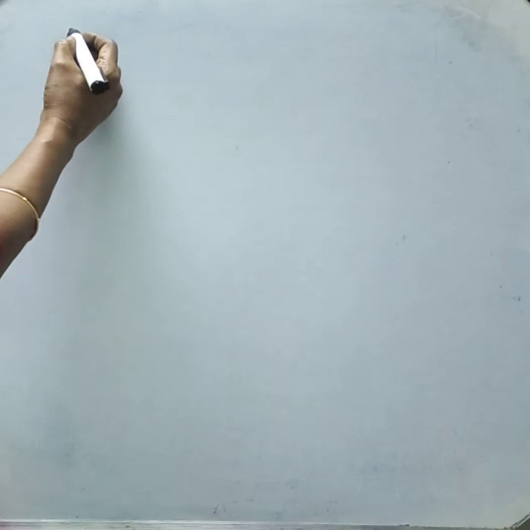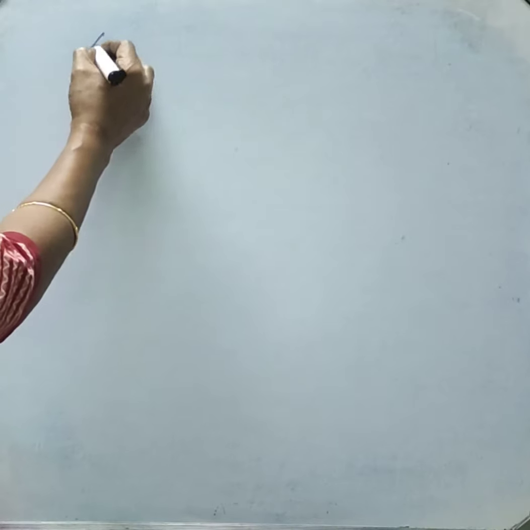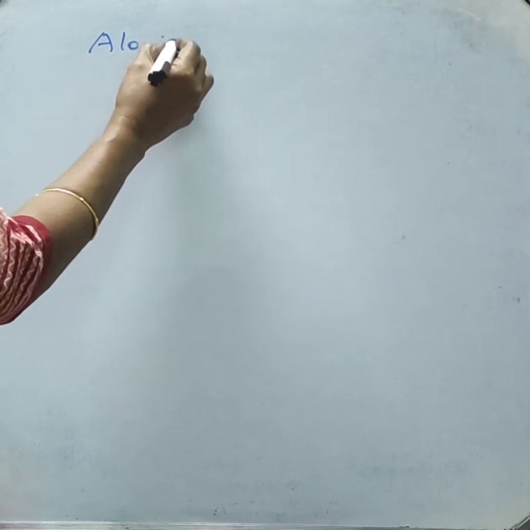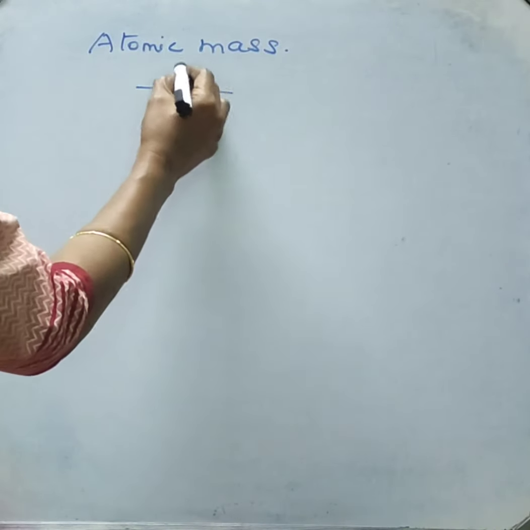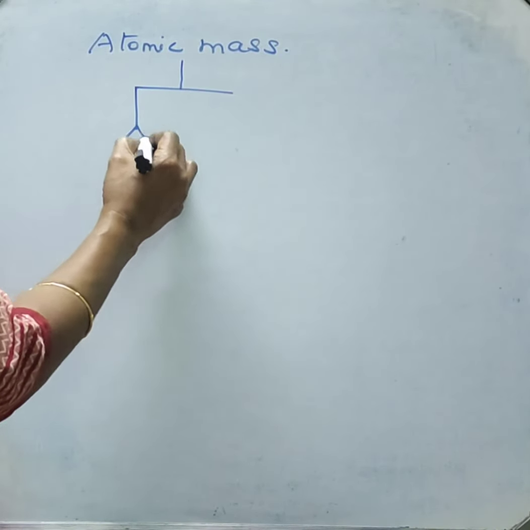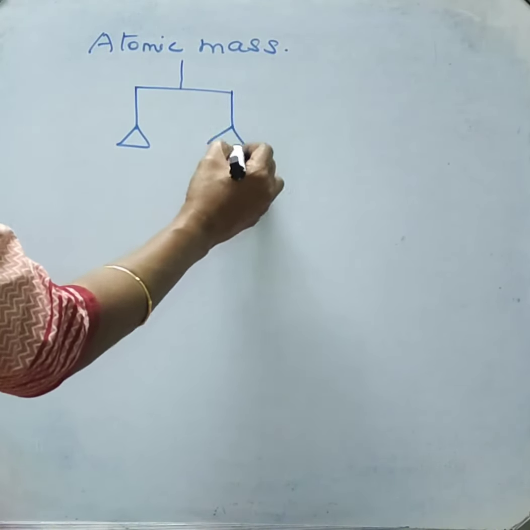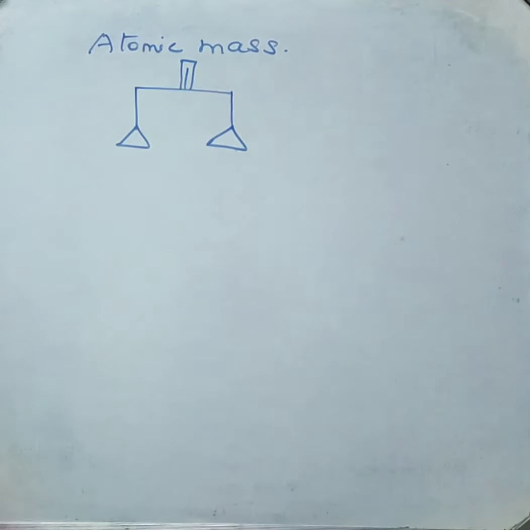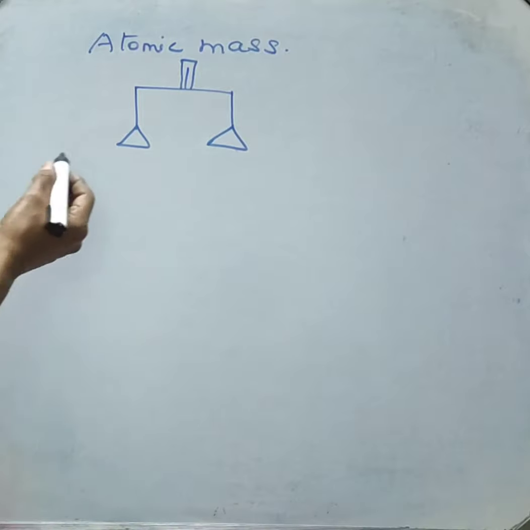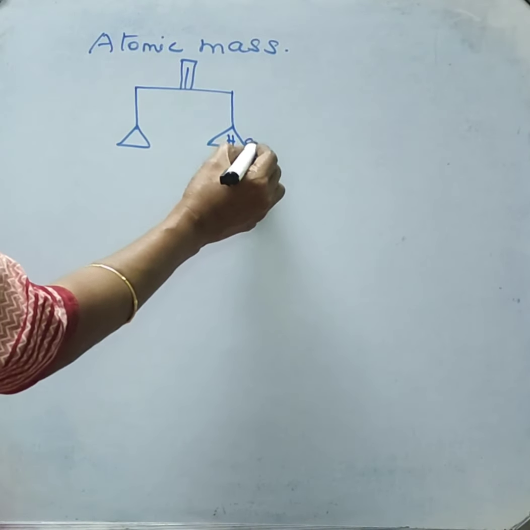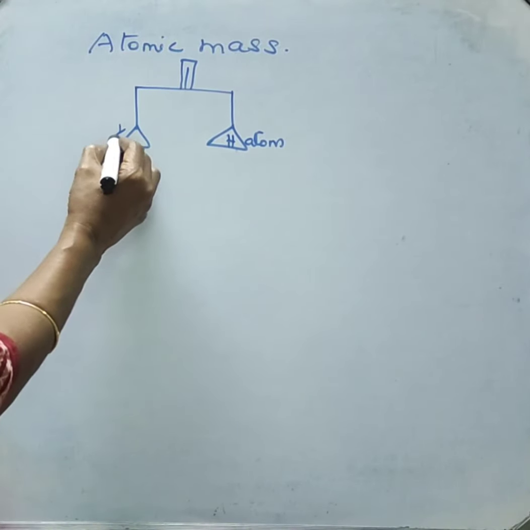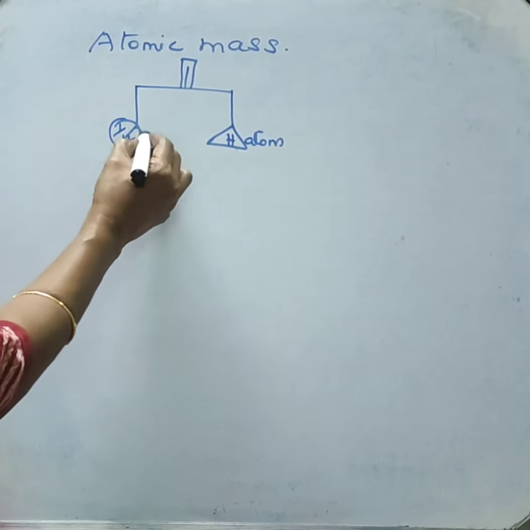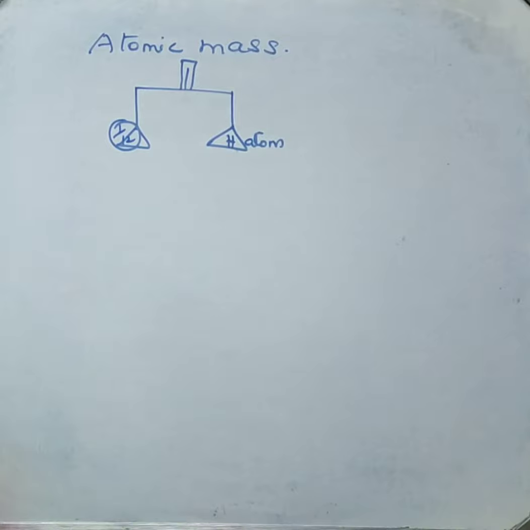Now we try to understand atomic mass the same way, as by using a physical balance. Here, one hydrogen atom we have kept. That will be equal to 1 by 12 of one carbon atom.